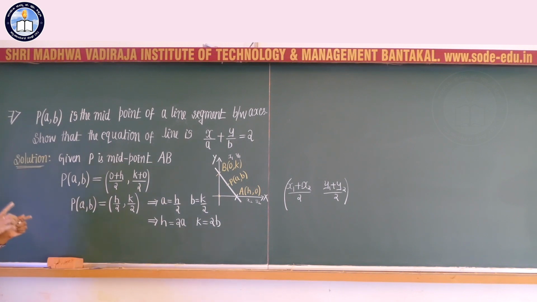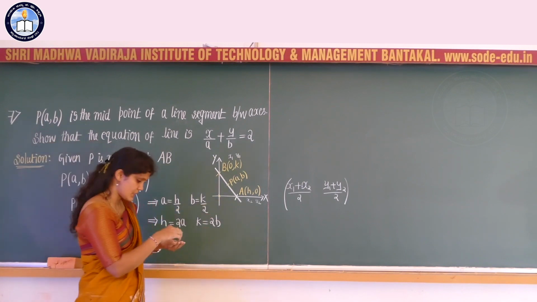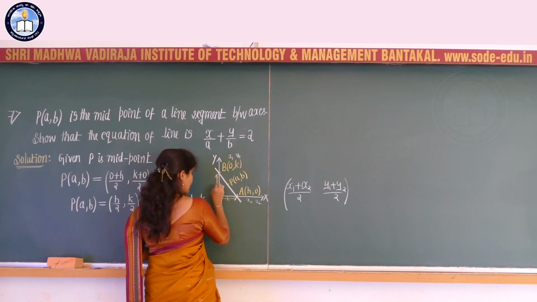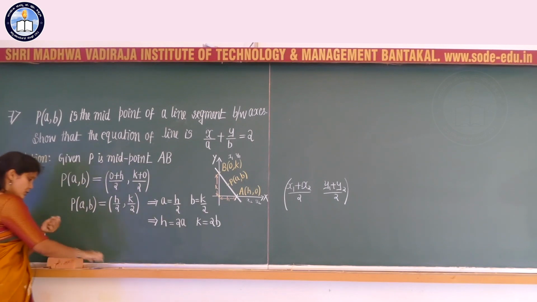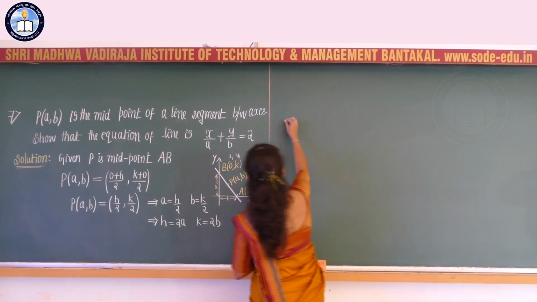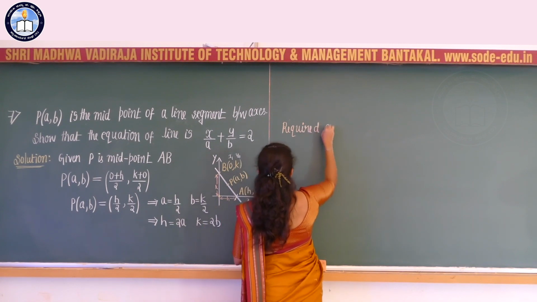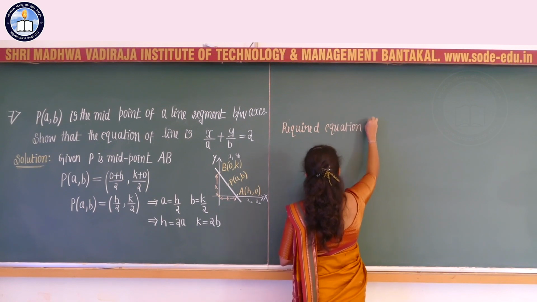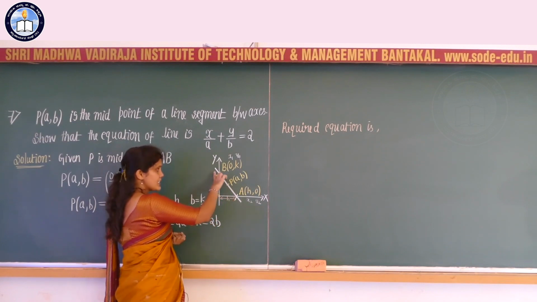Now I should write the required equation of the line. What is the required equation of the line? Since we have the intercepts, that is the distance from the origin along the x-axis, that is h units, and the distance from the origin along the y-axis, that is k units, I am going to consider the intercept formula as the required equation. So the x-intercept is h units and the y-intercept is k.